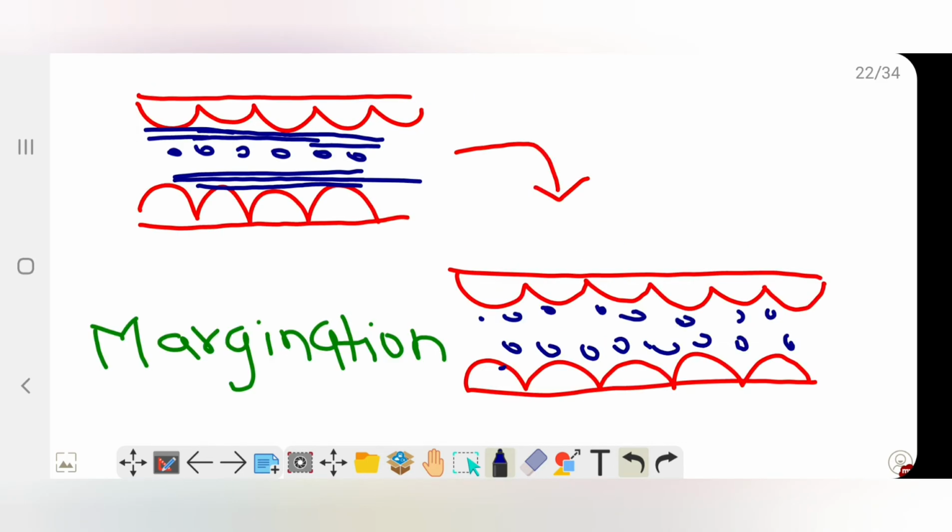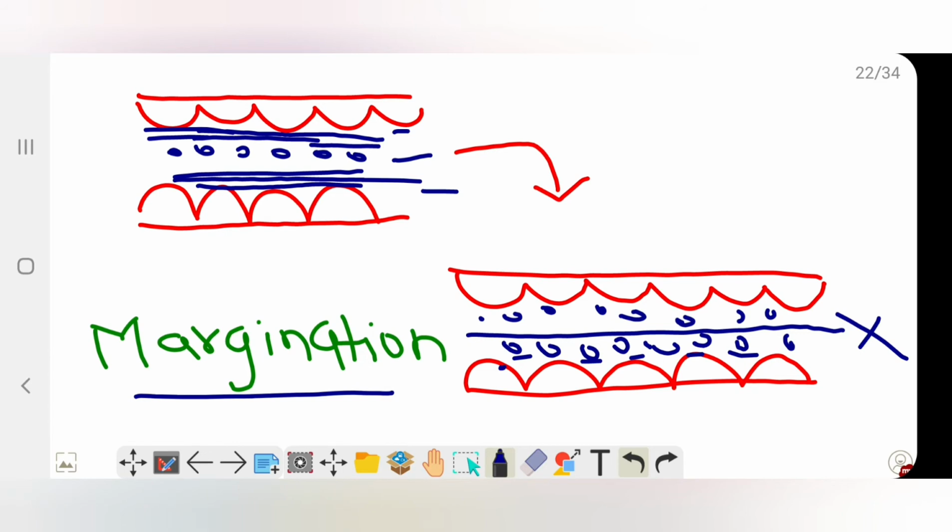Margination: what happens? Normally there is axial flow, central flow, that is, blood cells are in the center and on either side there is plasma. Margination means these blood cells come to the periphery, that is, the normal central axial flow is lost. Blood cells come near the endothelium, near the margin. This is known as margination.